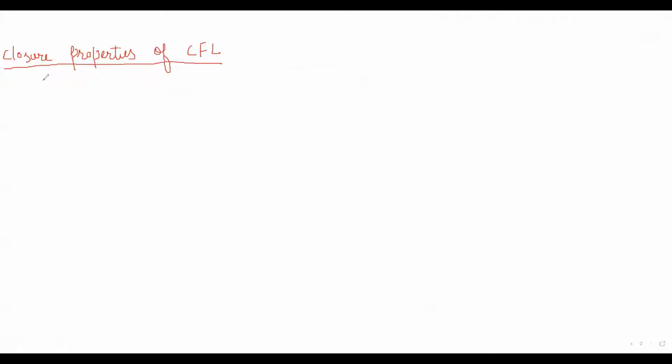Let me write here, we will discuss different operations on context-free language that are closure properties. What does that mean? We will discuss those operations such that when we apply them on a context-free language, we will again get a context-free language. So the first operation that we are going to discuss in today's class is the union operation.